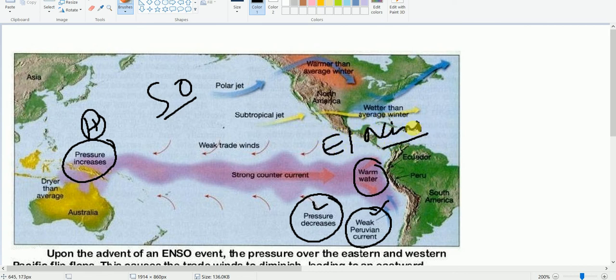And the combined effect of the southern oscillation and El Nino is known as El Nino Southern Oscillation, that is the ENSO event. And here you will find weak trade winds. So this is about El Nino Southern Oscillation, and I hope all of you have understood.